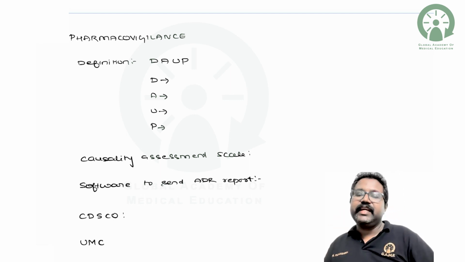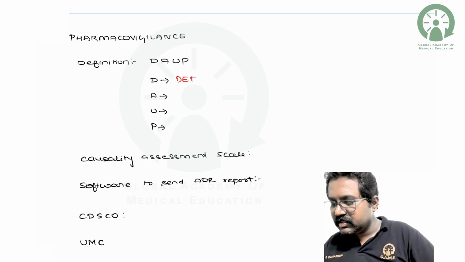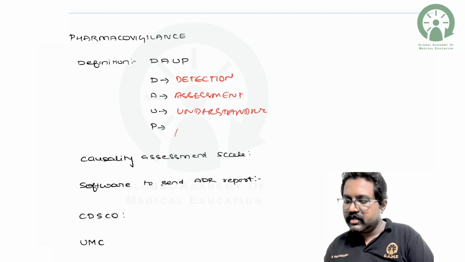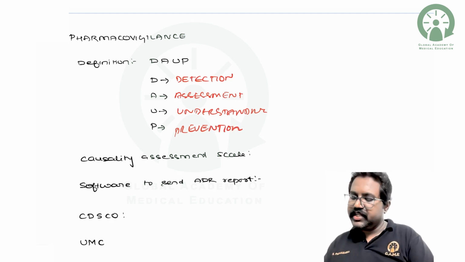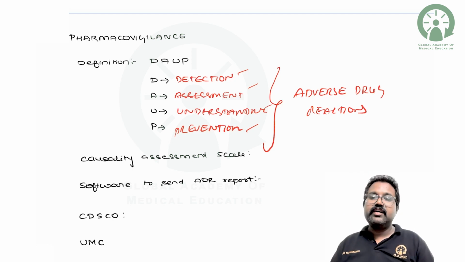It is a science and activity that deals with four components: detection, assessment, understanding, and prevention of adverse drug reactions or adverse effects. Adverse drug reactions are the adverse effects.